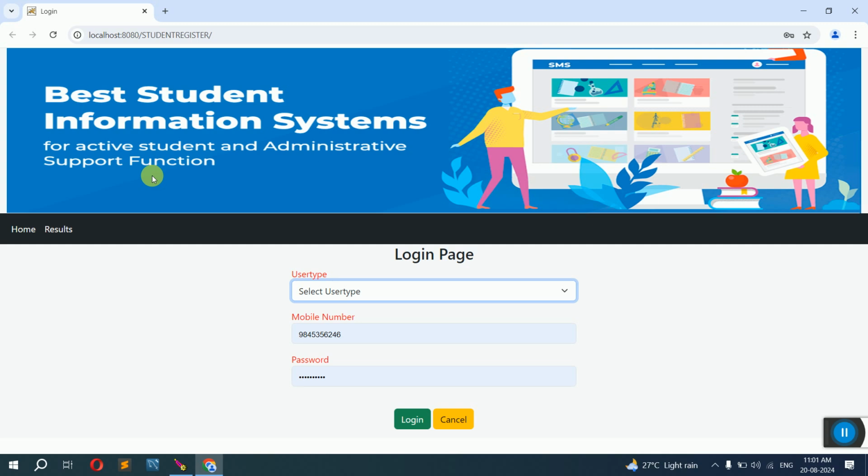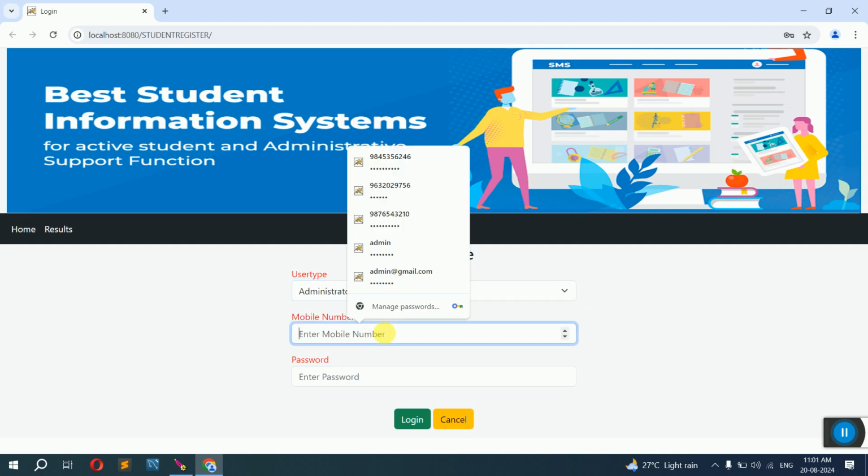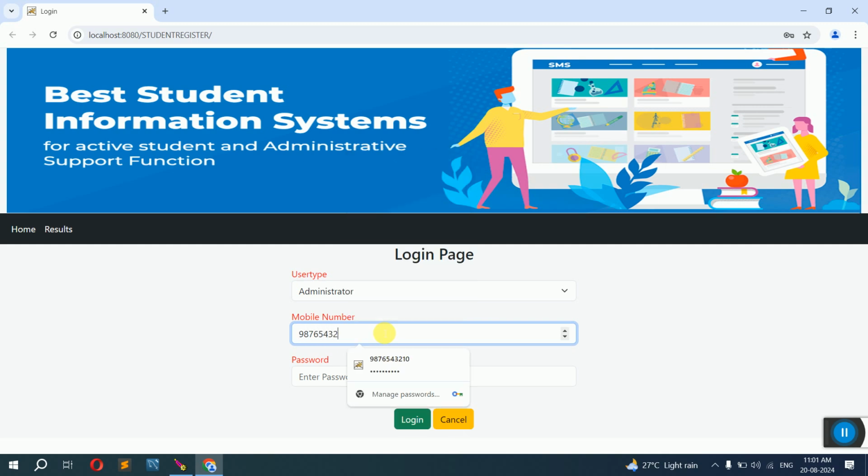Here we have two types of user: one is staff and another is administrator. The administrator is like the principal or the main person of this particular website. For him to log in, we select administrator, and we have a fixed username and password stored for him. You can write it down or remember it. It is 987654321, that is 123456789 in the reverse direction. The password is the same. Click on login.